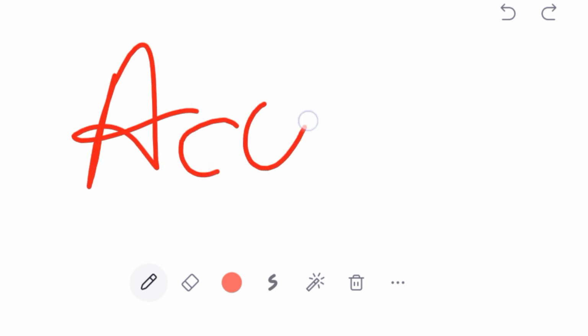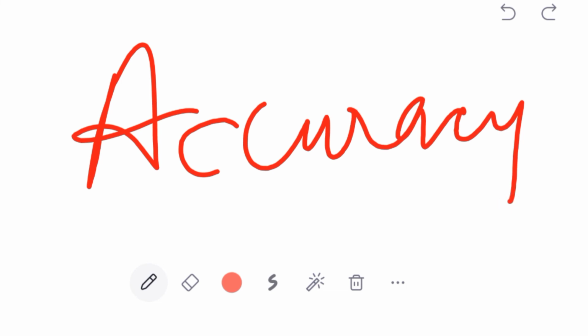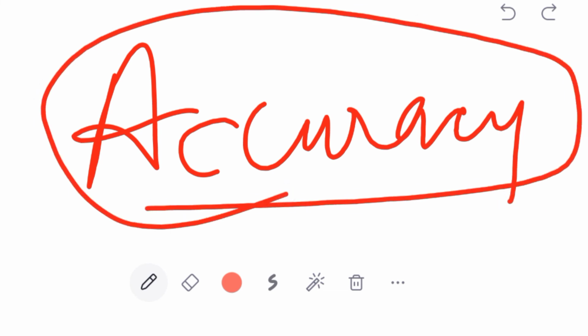So remember that without grammar you can't express your knowledge properly. Accuracy is one thing that comes with having proper knowledge of grammar. If you have the grammar concepts clear, it's not that difficult to do so.